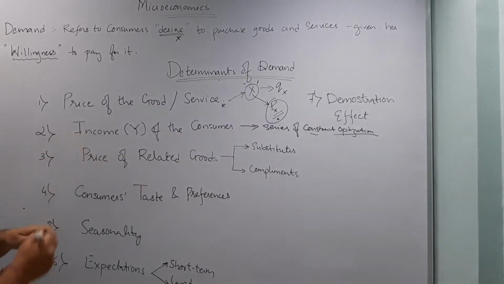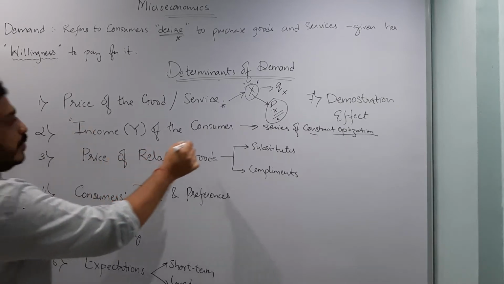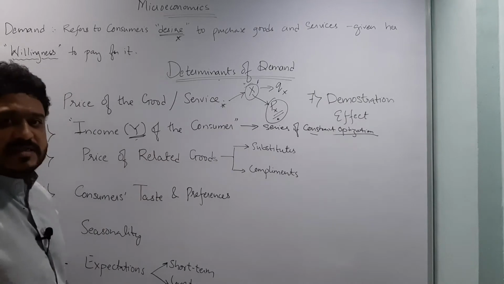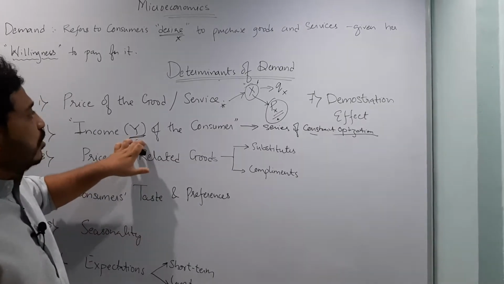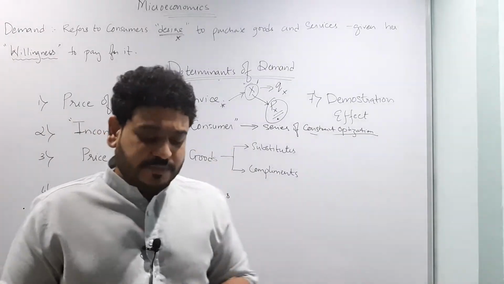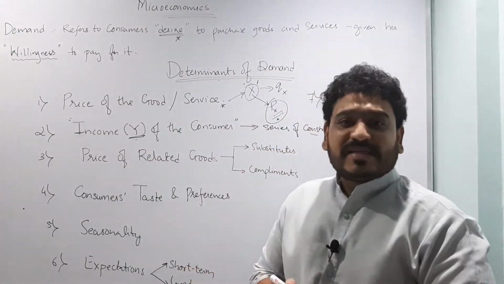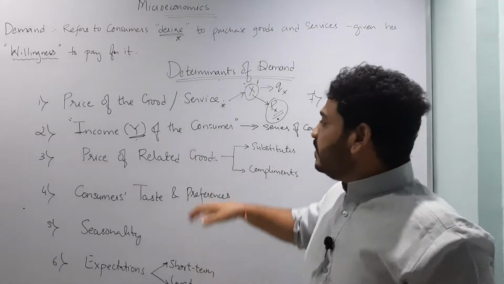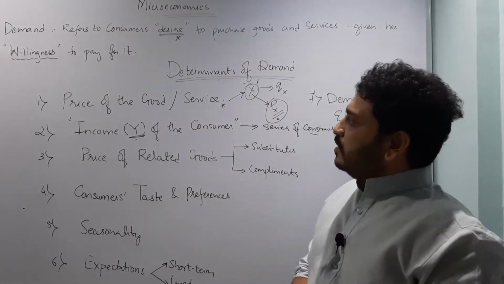Income here is my constraint. With my given income, for example Y, which in economics is denoted by Y, I have to make sure that I purchase the commodities which I desire. So income is the second important determinant of demand itself.